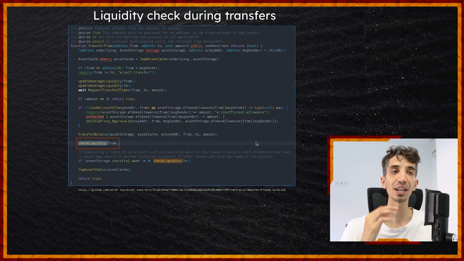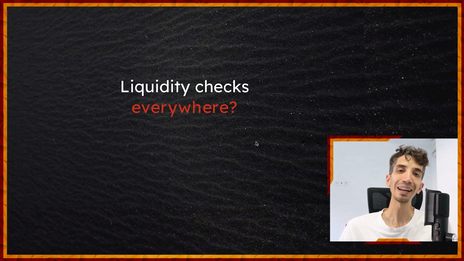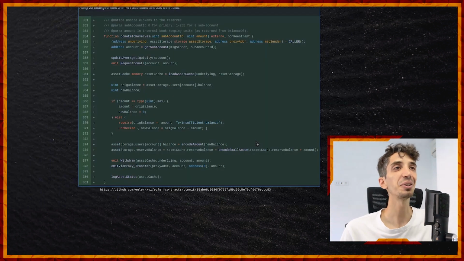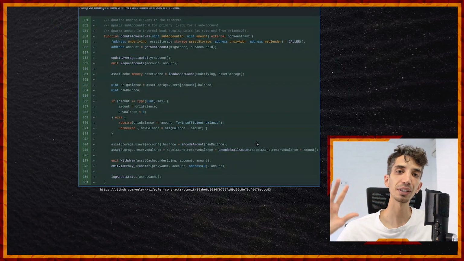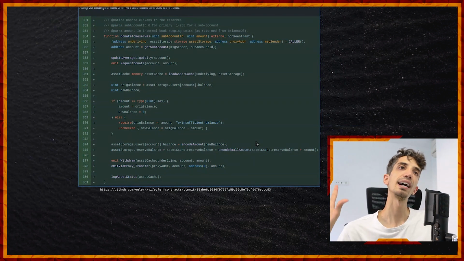So in any protocol action that deals with these D tokens and E tokens, you always want to be checking liquidity. Yes, they are everywhere. Are they everywhere? Were they everywhere? Probably you see where this is going, right? So no, they are not everywhere, because at some point the Euler developers included a change in their code base and included this fatal function that is called donate to reserves.